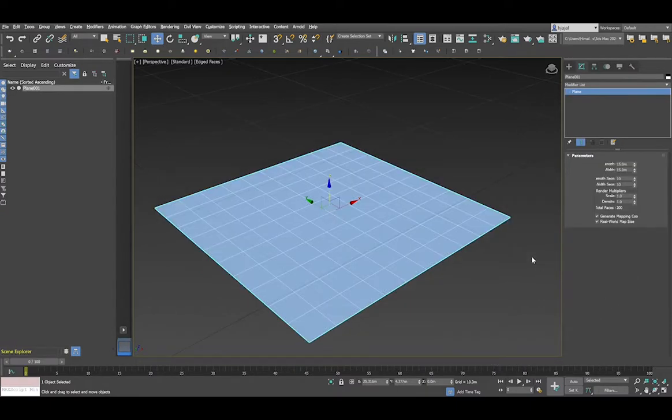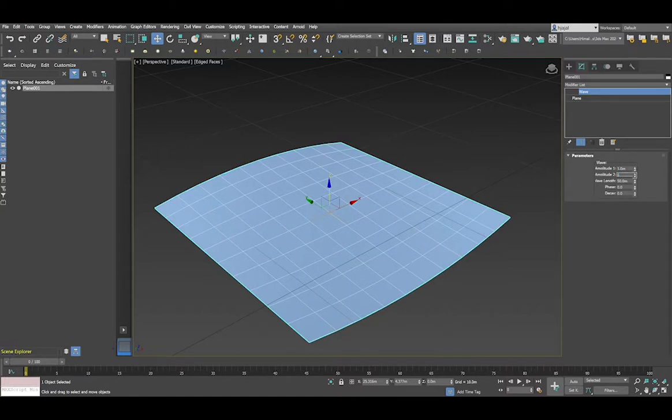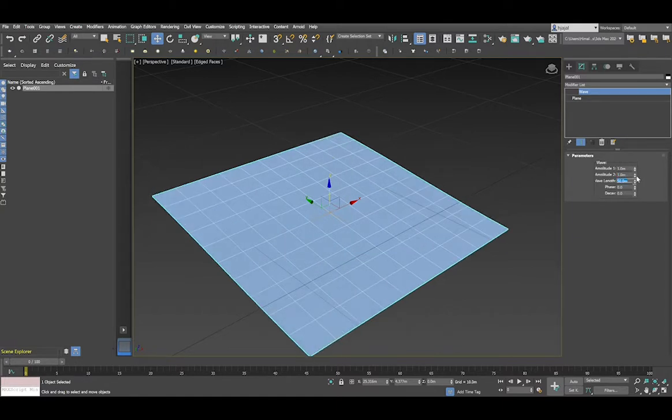So the next part would be to create a wave effect. So select wave from the modifier panel and play with the parameters of wave. And so yeah, this is it. This is how you can play with wave and noise effect.